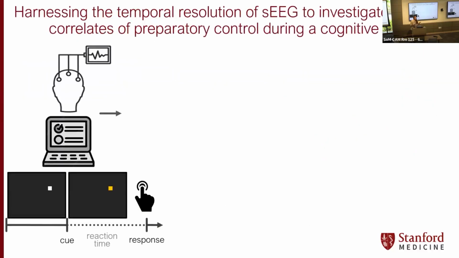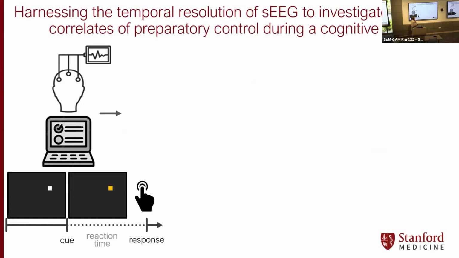And members of our lab, of the Butch lab, have used stereo EEG to investigate network correlates of preparatory control during a cognitive task. So here I'm showing basically a schematic of an individual undergoing a stereo EEG for clinical implications. And while they're admitted for that clinical workup, we ask them to perform a computer-based cognitive task. And here I'm showing a very simple reaction time task. This is a temporal expectancy task that really assesses both processing speed as well as goal-directed attention.